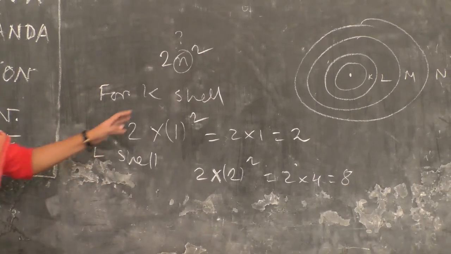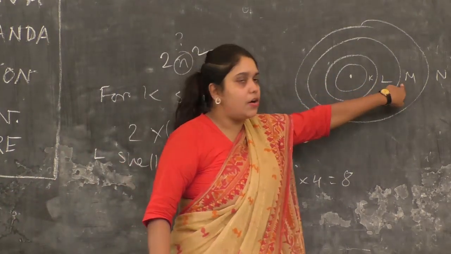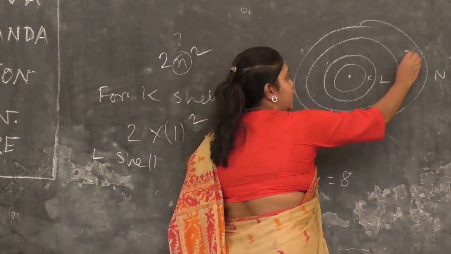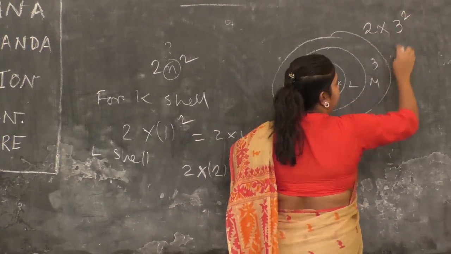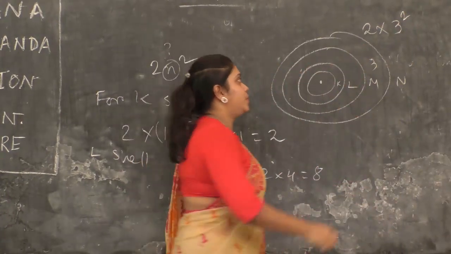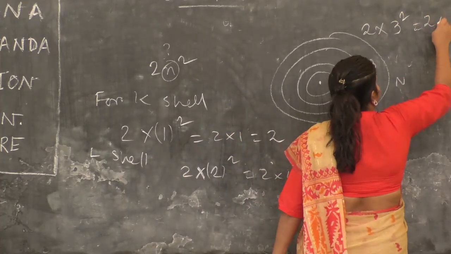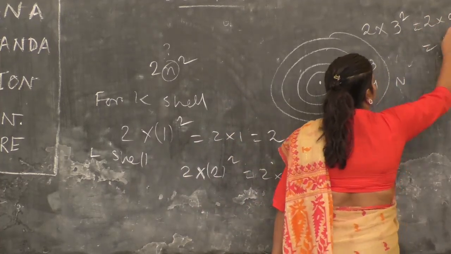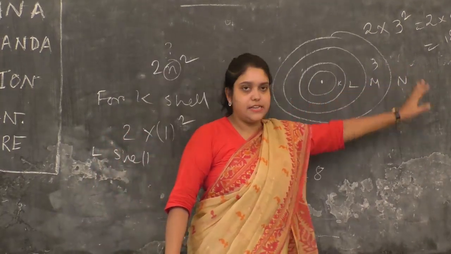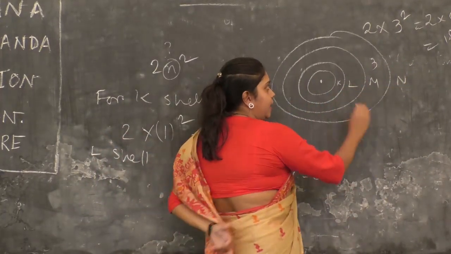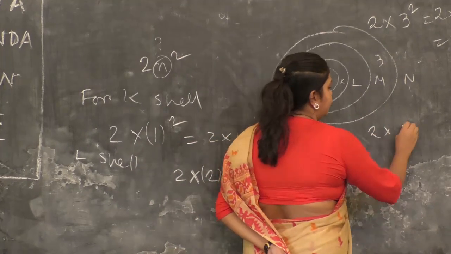Similarly, for M shell, the ordinal number is 3. By applying the 2n square formula, 2 into 3 square is 18. M shell can have at most 18 electrons, and